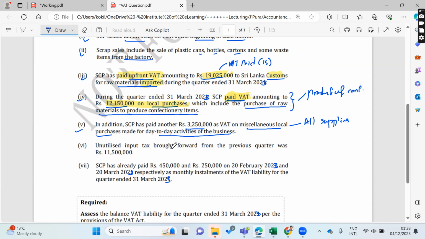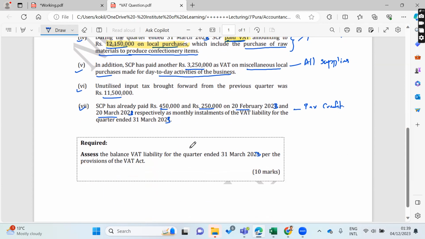Unutilized input tax brought forward from the previous quarter was 11.5 million, right? Then we have to remember this one, we can take it at the end. And the VAT payments are also given: the first month payment, and the second month, January month, February 20th, and February month, March 20th, they have paid. Then we can take this as a final tax credit, right? So these are the details.